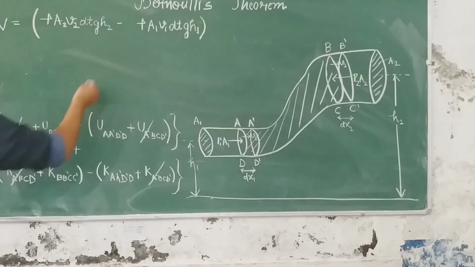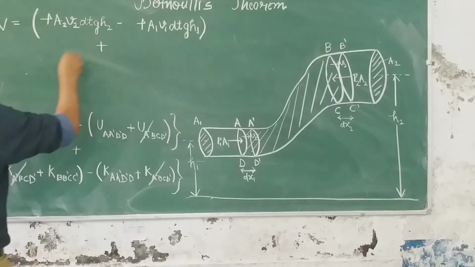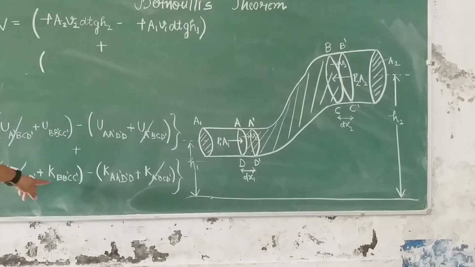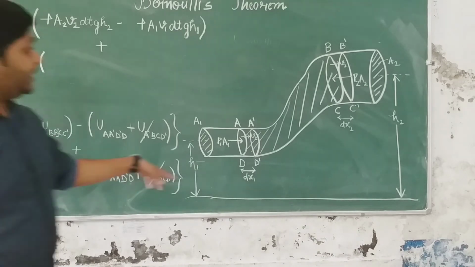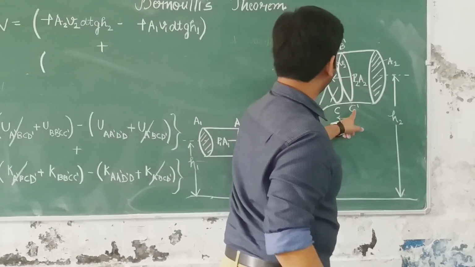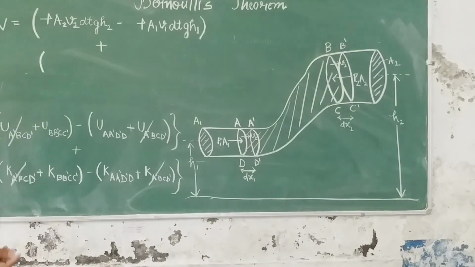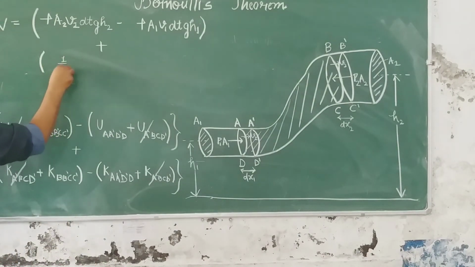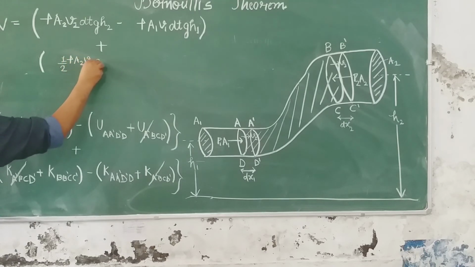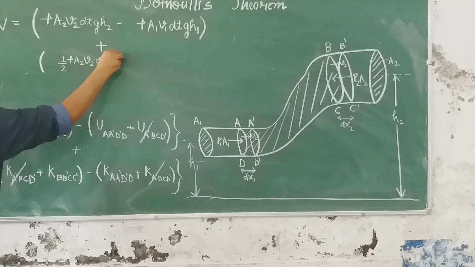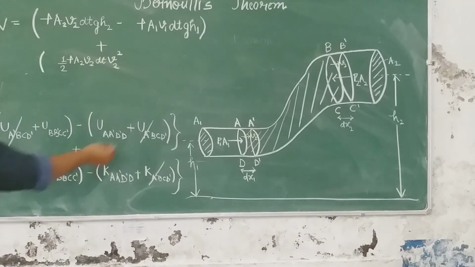Fine. Plus, let me write it here, plus kinetic energy of B B dash C C dash, B B dash C dash C. So what will be the kinetic energy for this? Half mv square. What is m? M is the thing we have just calculated, density into volume. Volume is A2 into dx2, dx2 is v2 dt. So this is m, and velocity squared, which is v2 squared.